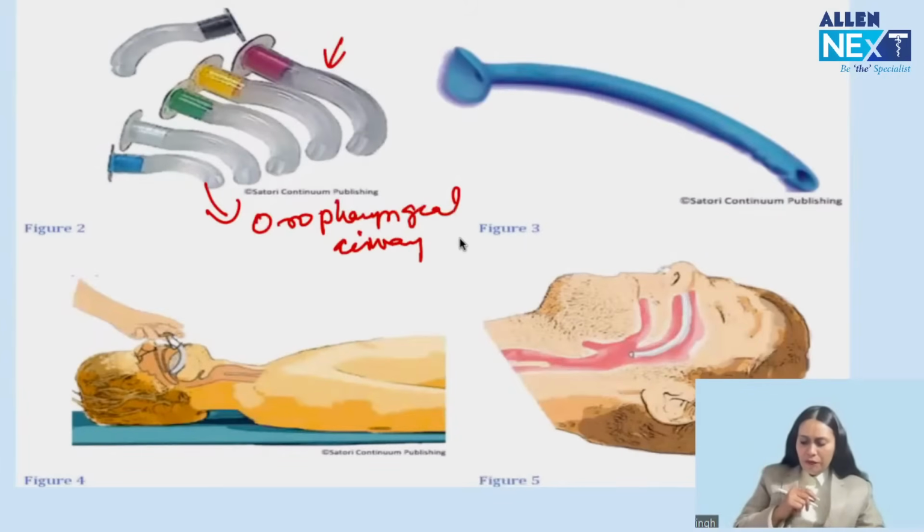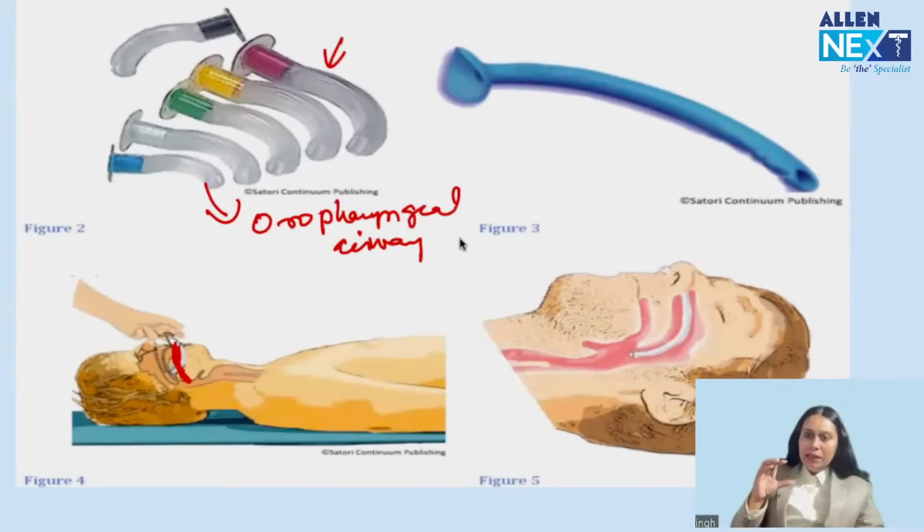To put it, the first thing we do, we choose the correct size. How do we choose the correct size? By measuring from angle of mouth to angle of mandible. So from angle of mouth to angle of mandible, we have to measure it, right?